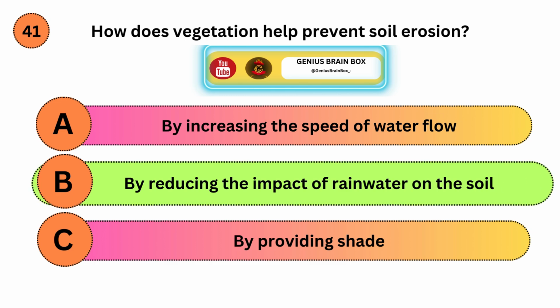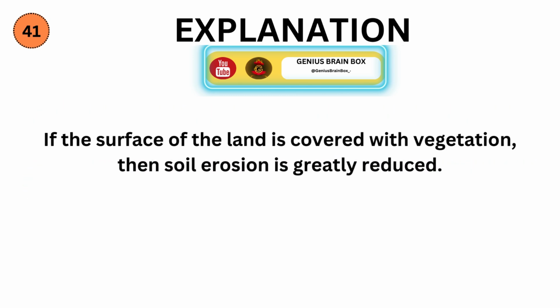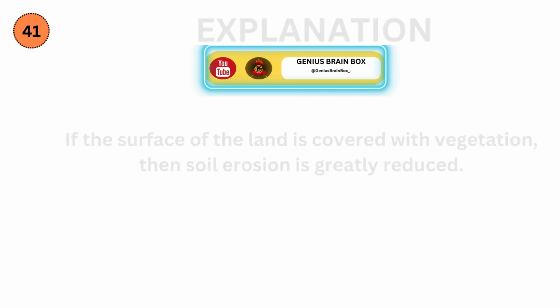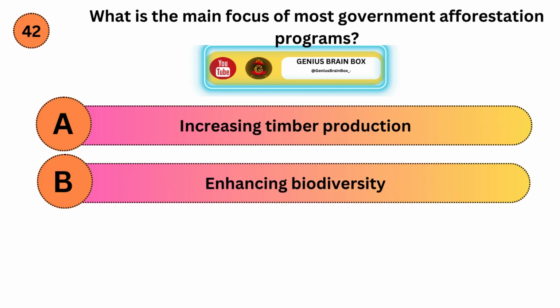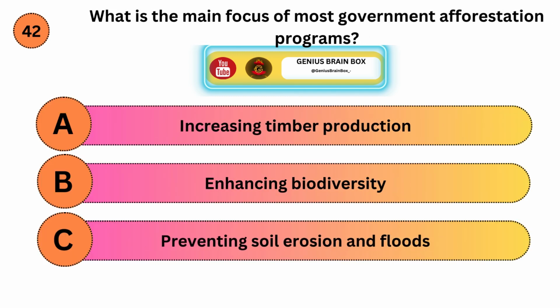Correct answer is B. Explanation. If the surface of the land is covered with vegetation, then soil erosion is greatly reduced. What is the main focus of most government afforestation programs? Option A, increasing timber production. Option B, enhancing biodiversity. Option C, preventing soil erosion and floods.